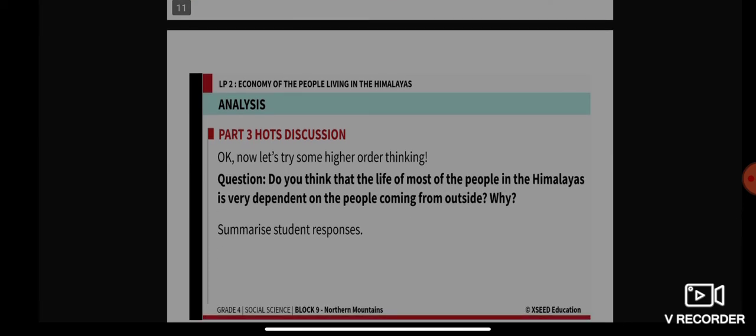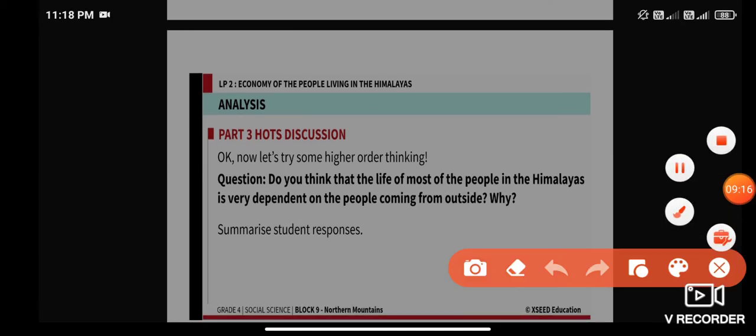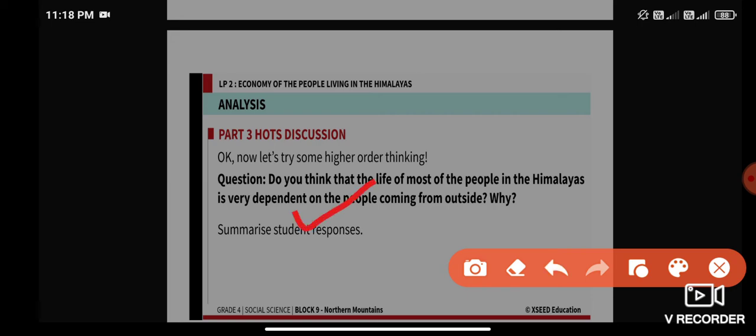So let's get back to the discussion. The higher order thinking question here is asking: do you think that the life of most of the people in the Himalayas is very dependent on the people coming from outside, and why? Are they very much dependent on tourists to earn their livelihood, and why? So that is the question.